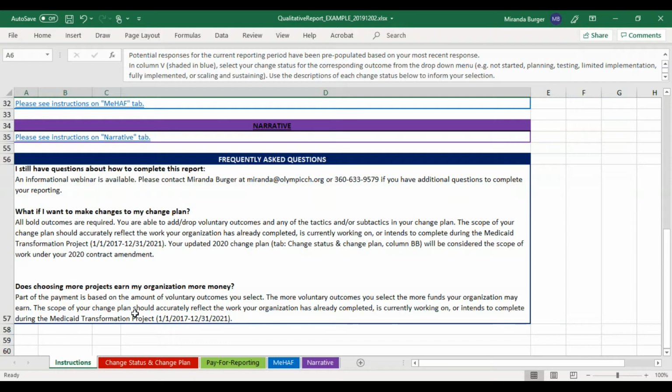You'll be asked to submit each tab fully completed, including making any change plan amendments that you would like that will be included as your 2020 scope of work in your 2020 contract amendment.